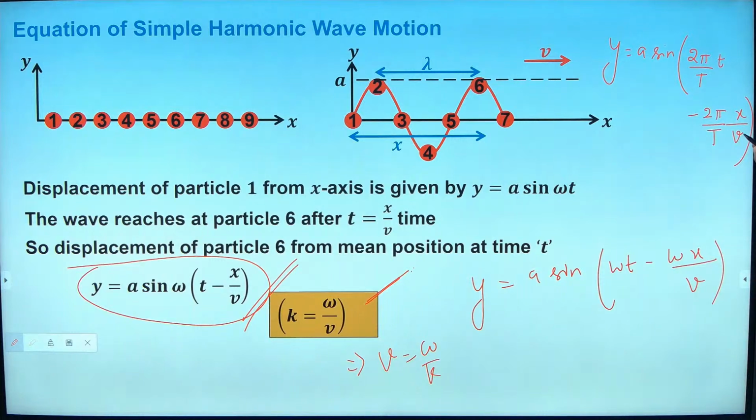If you put velocity here as omega by k, it will become omega and k will go above, isn't it? So 2 pi by t, if I take outside now, y will become equal to a sine 2 pi by t. t has come outside, and what remains here? Small t remains here, minus k x by omega. Can I write like this?